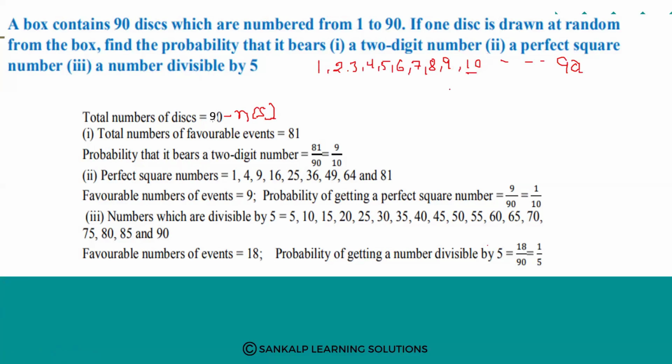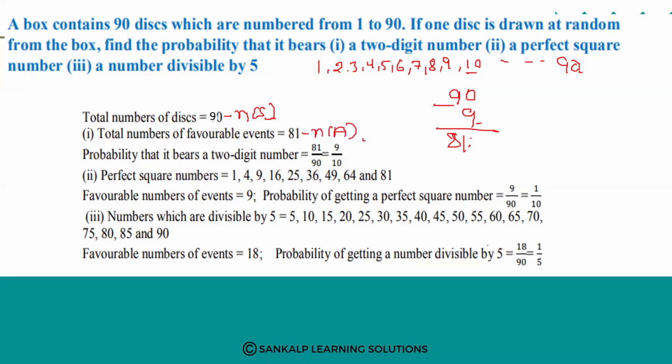That means 90 minus 9. How many one-digit numbers are there? 1, 2, 3, 4, 5, 6, 7, 8, 9. Nine numbers, so 90 minus 9 is 81. The total number of favorable outcomes, the two-digit numbers, is 81. I will call this n of A.